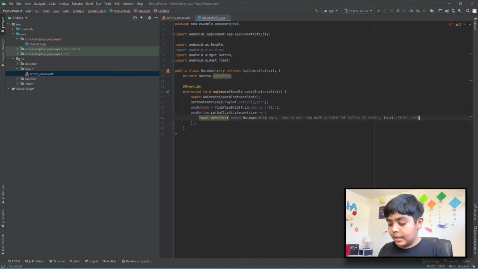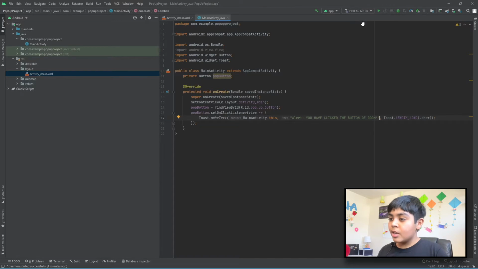LENGTH_LONG, and then in the end we can put it on a new line, or right here we can do dot show. There you go. And now we have created our pop-up. It's just that simple, and that's why it's really good to use pop-ups whenever you're making an app or in your page. So there you go, now we have done it. Whenever we click the button, it will show us this pop-up that will say, "Alert, you have clicked the button